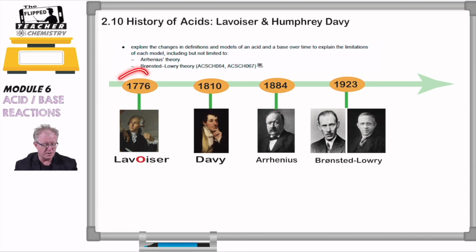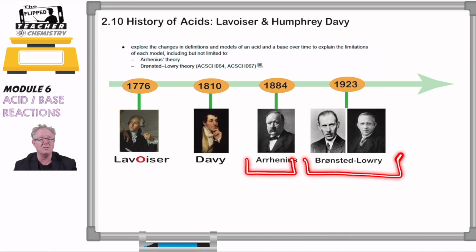We're going to start off with Lavoisier, Antoine Lavoisier. Then we're going to move into Davy. That's what this first video is going to be looking at: Humphry Davy and Antoine Lavoisier. Then as we move along in the next series of videos, we're going to be looking at the Arrhenius theory and the Brønsted-Lowry theory, and go on from that into how we can describe acids and bases and salts, etc. So let's get into it.